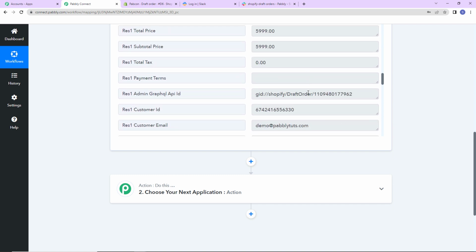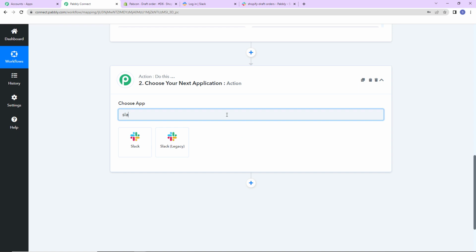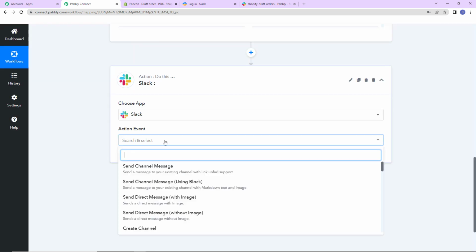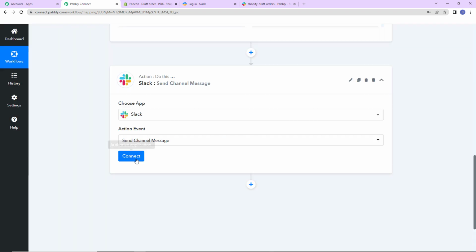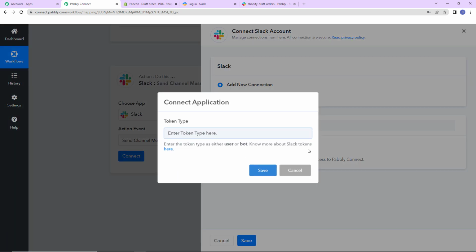So we have received all the information. So once we have received this, what is my objective? My objective here is to send a message to my team which is sitting on Slack. So my action application here would be Slack. Let's click on this. Now the action event here would be to send channel message. Let's click on connect.